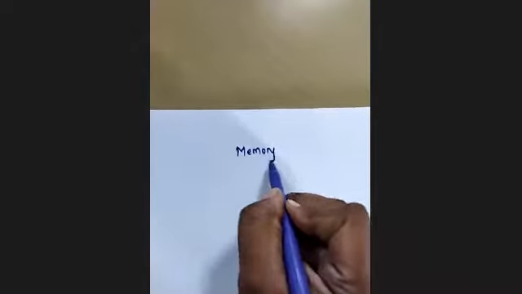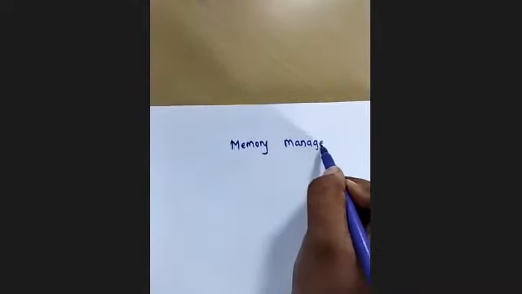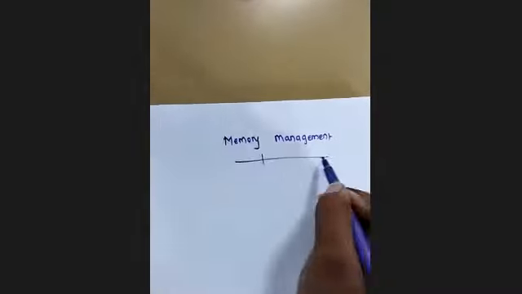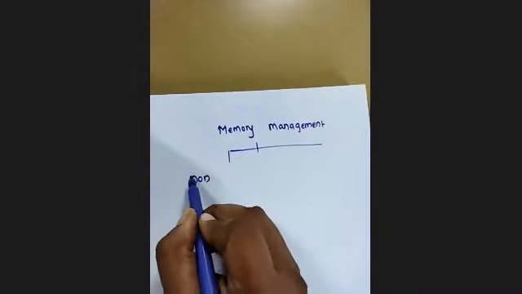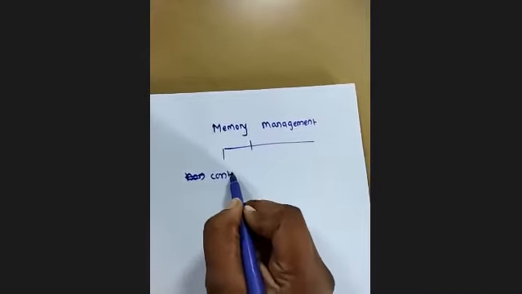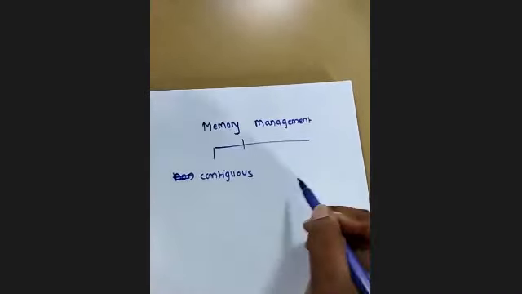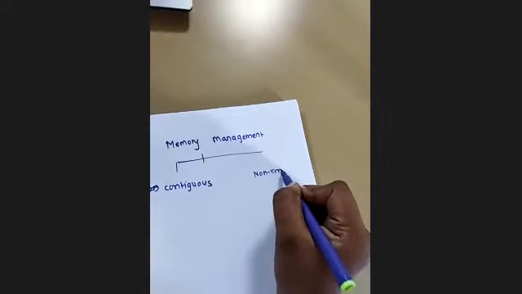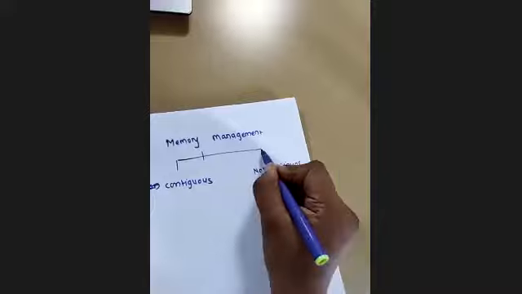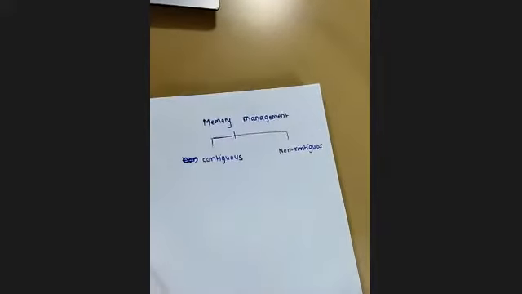So today we have to move towards the next part of memory management. In the last session, we completed one type of memory management system, that is the continuous memory allocation system. We know already there are two types of memory management, that is contiguous and non-contiguous. Right? Contiguous memory management and non-contiguous memory management.